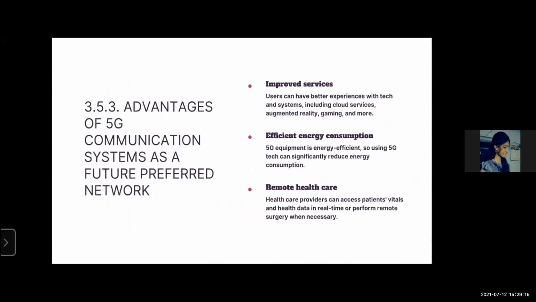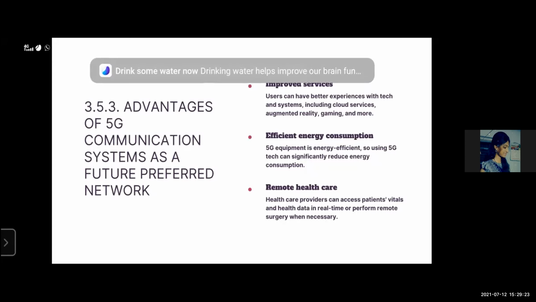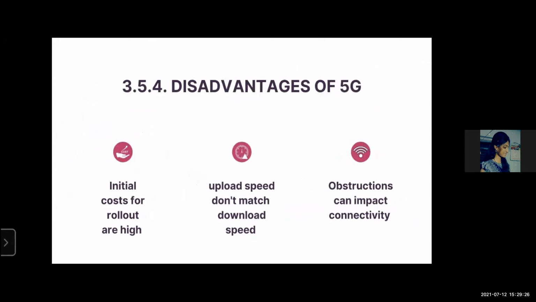Okay, sir. To conclude, it has 3 advantages: improved services, efficient energy consumption, remote healthcare. Disadvantages of 5G: initial costs are very high, upload speed doesn't match download speed, obstructions can impact connectivity.